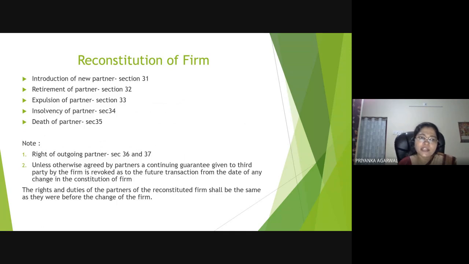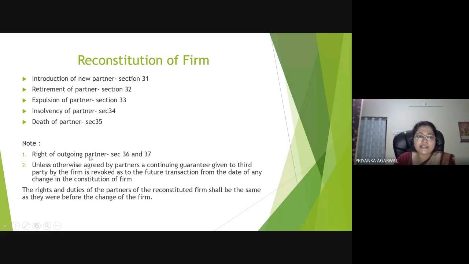new member is introduced, or any retirement is happening, or expulsion of a partner is happening, or insolvency of a partner, or death of a partner is happening, in that case the firm can either be dissolved, or the rest of the partners may reconstitute the firm. So that will be a reconstitution of the firm. Okay. So please go through these sections, and then we will see if discussion is required.